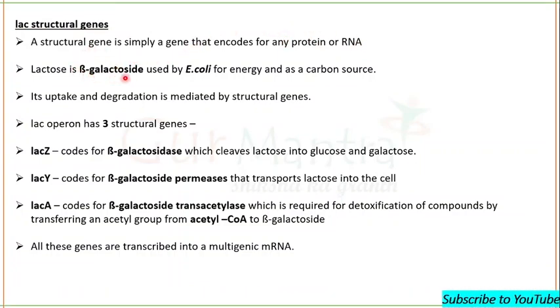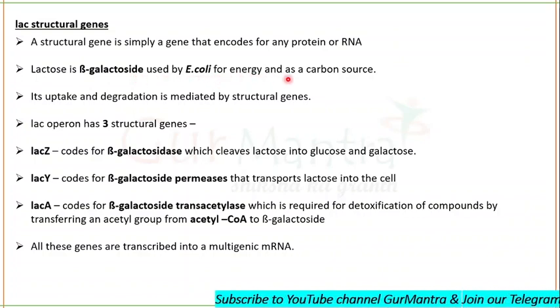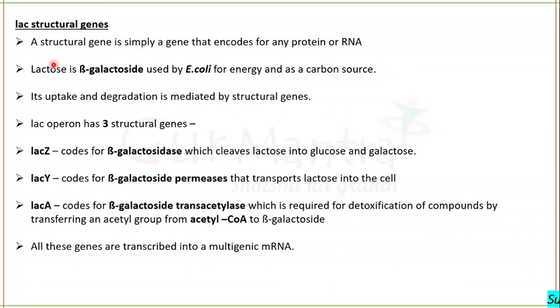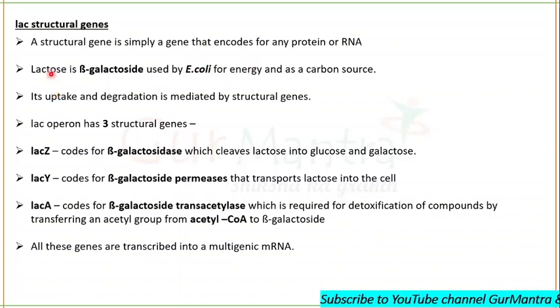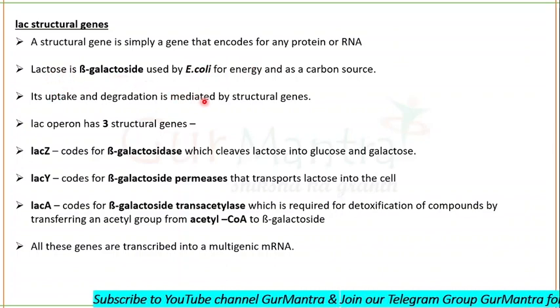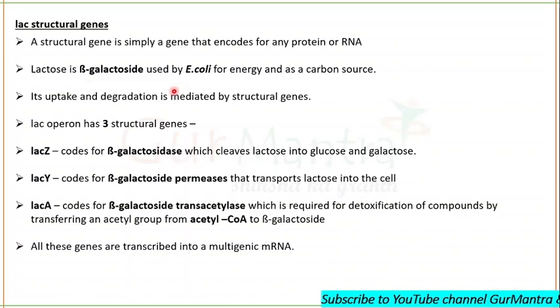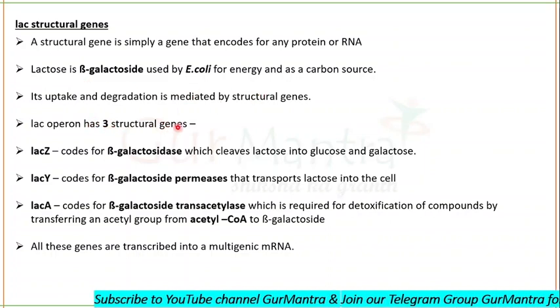Lactose is a beta galactoside used by Escherichia coli for energy and as a carbon source. Fine. E. coli uses lactose as a source of energy. So the uptake of lactose and its degradation is mediated by structural genes. Either it is uptake or degradation of lactose, it is mediated by structural genes. Lac operon has 3 structural genes.